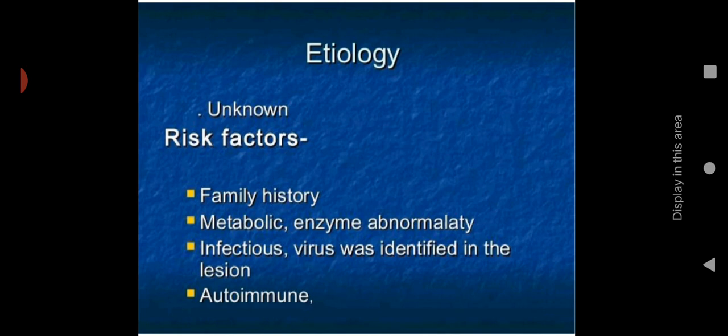Let us see the etiology. The primary cause is unknown. Till now, it is not identified what the primary cause is. Then risk factors are family history. If there is any family history, it can occur. Metabolic or enzyme abnormality. Then infections like virus or any other lesions. Then autoimmune disorder. Sometimes autoimmune disorder can also lead to otosclerosis.